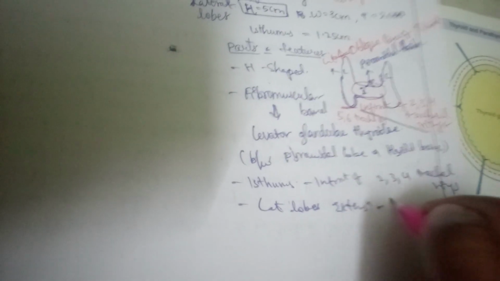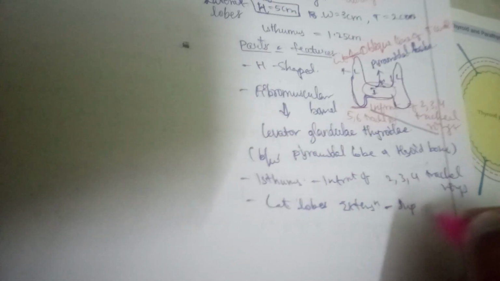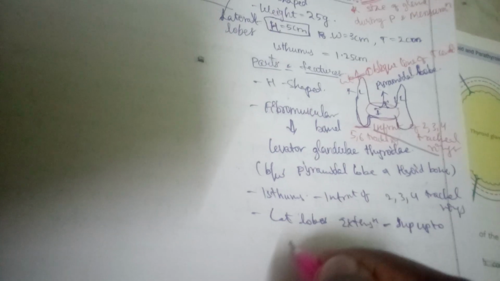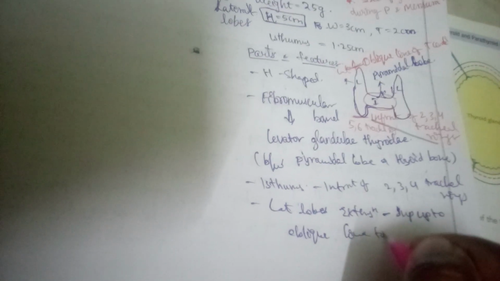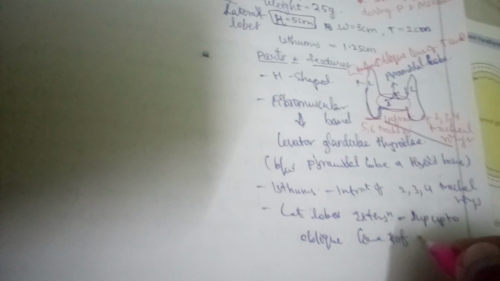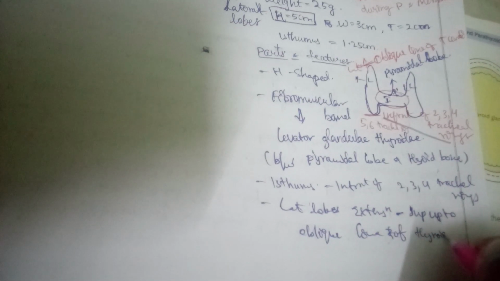So superiorly up to the oblique line of thyroid cartilage, right? And inferiorly up to fifth, sixth tracheal rings.